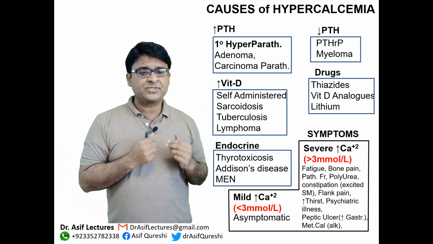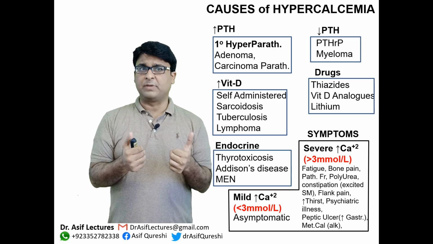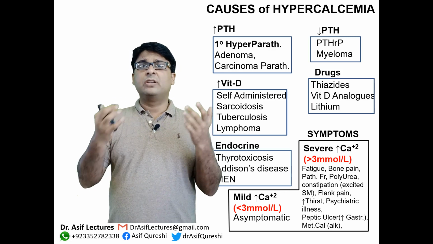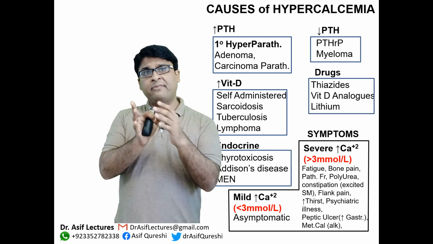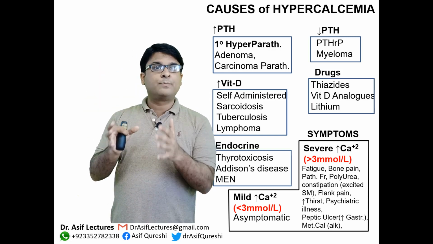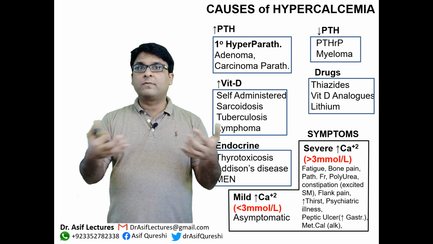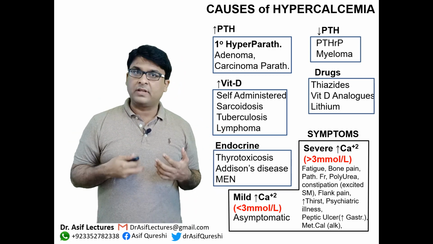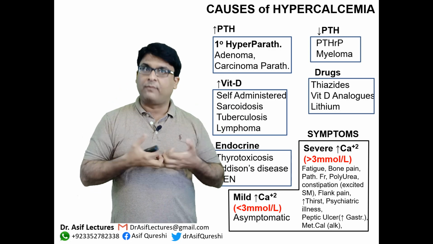Polyuria. Why does polyuria happen? Because if there is hypercalcemia, this increased level of calcium can go in the nephron and block the late parts of the tubular system. And once that is blocked, what is the job of the last part of the nephron? The last part of the nephron is basically reabsorbing a lot of water.